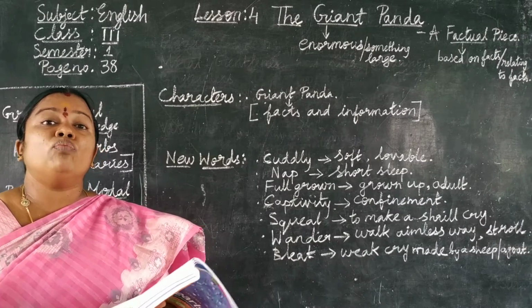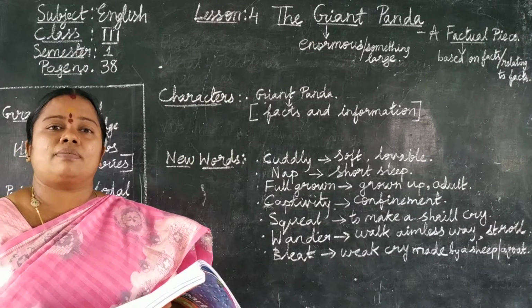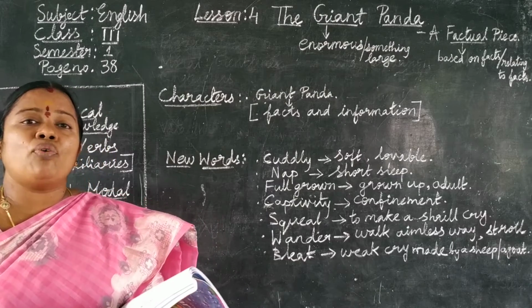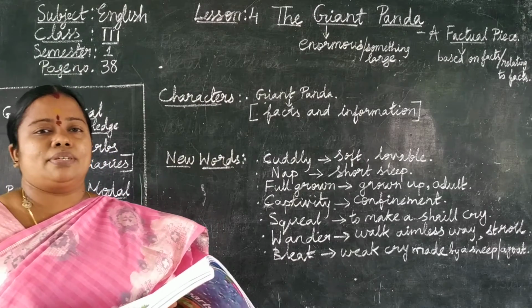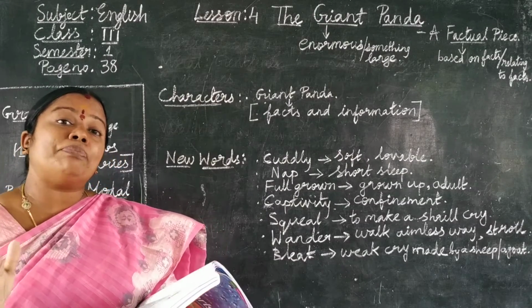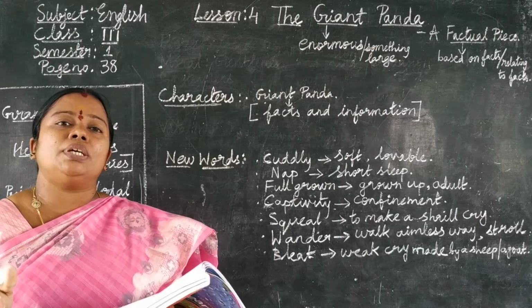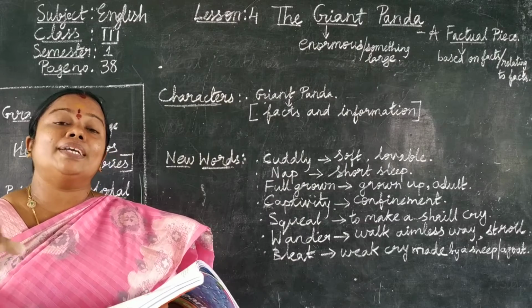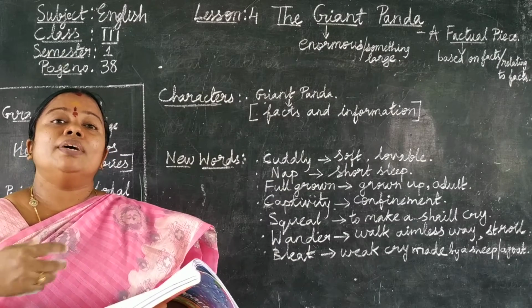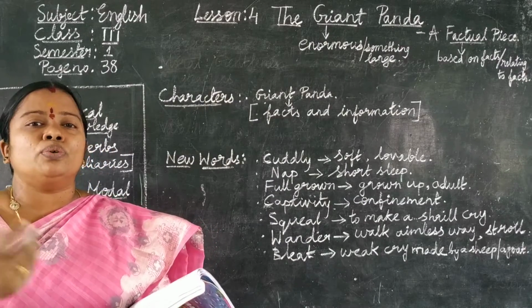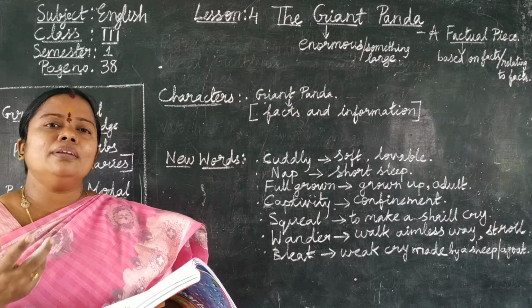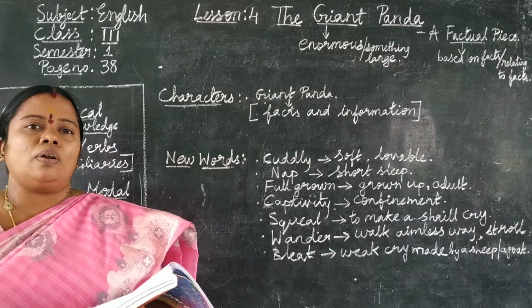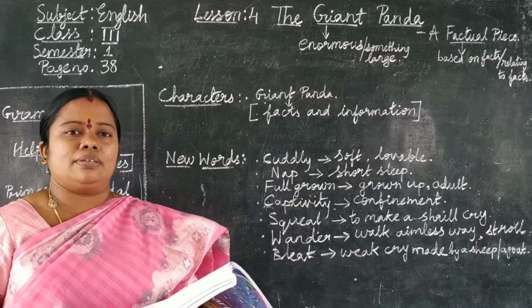So what do you mean by wild here, children? Forest. If they live in the forest, they live for 35 years. And if they live in captivity, what do you mean by captivity? If they live in zoos and parks which are taken care of by the people, they will give more healthy food to pandas. And they can live even longer than 35 years.